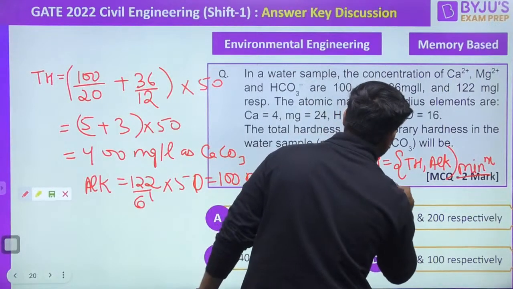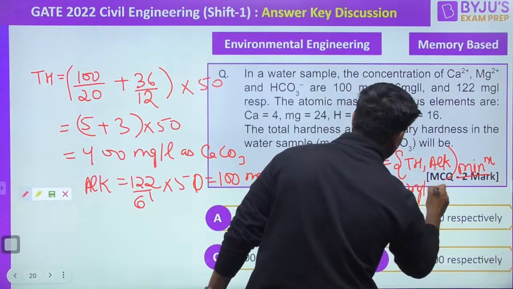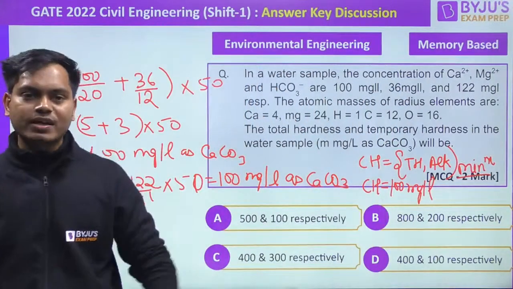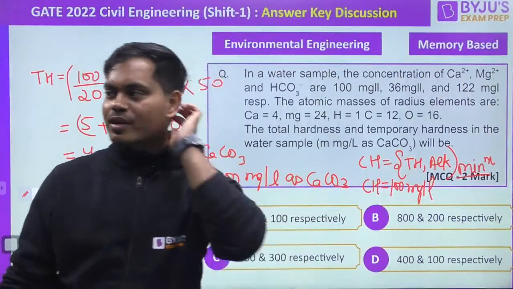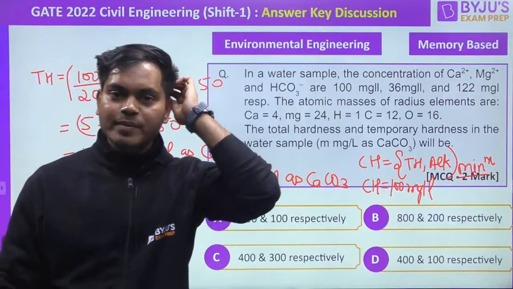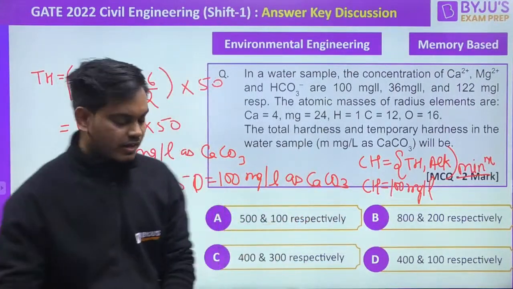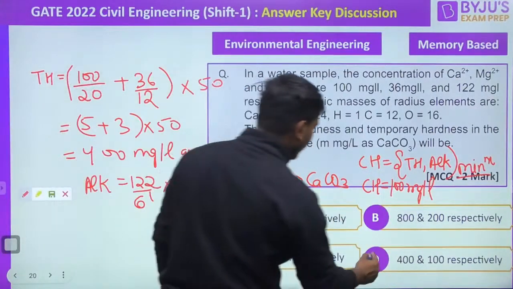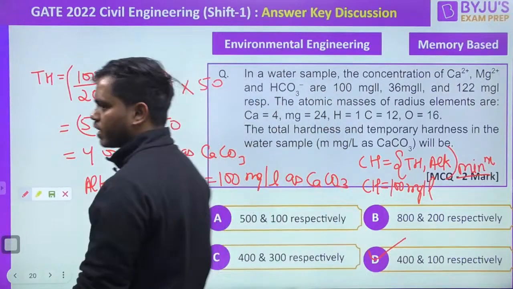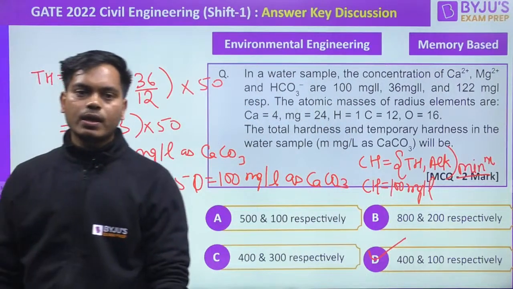So can you tell me, everybody, what is going to be the non-carbonate hardness? Are you getting me? Quickly tell me if you have got this. We have got our answer. The right answer to this beautiful question will be option D, and that is 400 and 100, everyone.